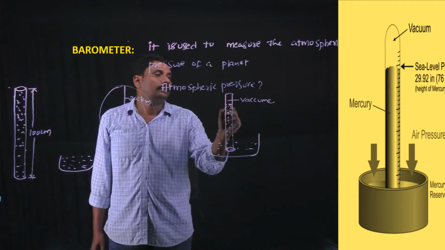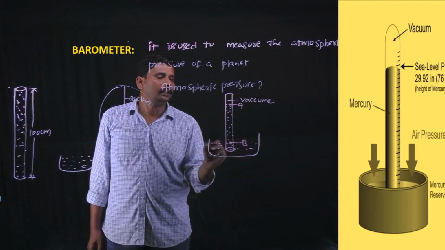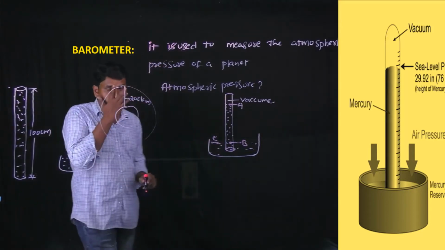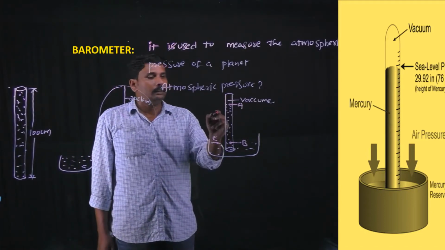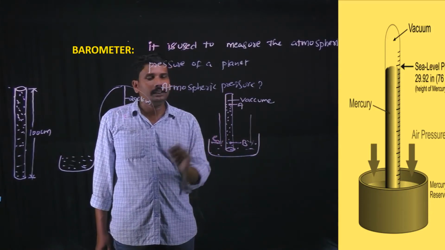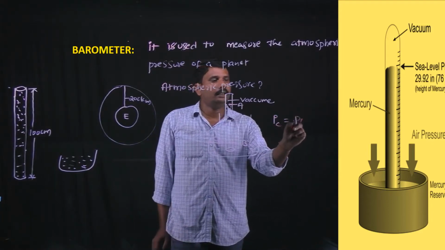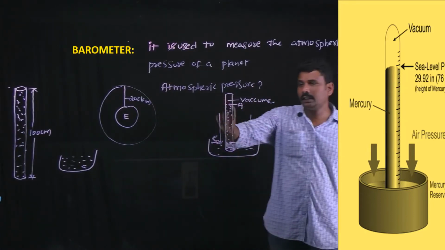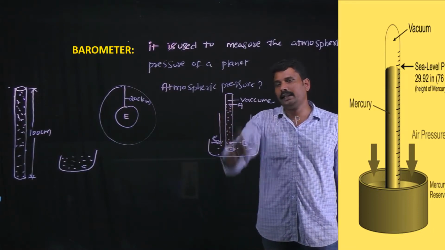Let us consider this is the position A, this is the position B, and this is the position C. Now we want to find the atmospheric pressure. Here the atmosphere touches the mercury level at position C. So at position C the pressure is nothing but atmospheric pressure. In this experiment, here also the fluid is at rest. It means this is also a static fluid.